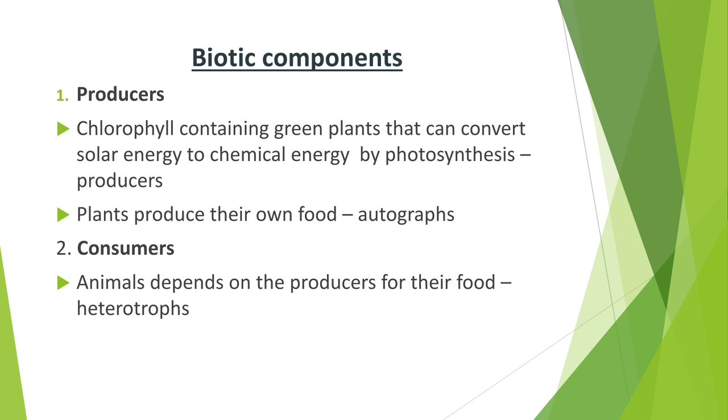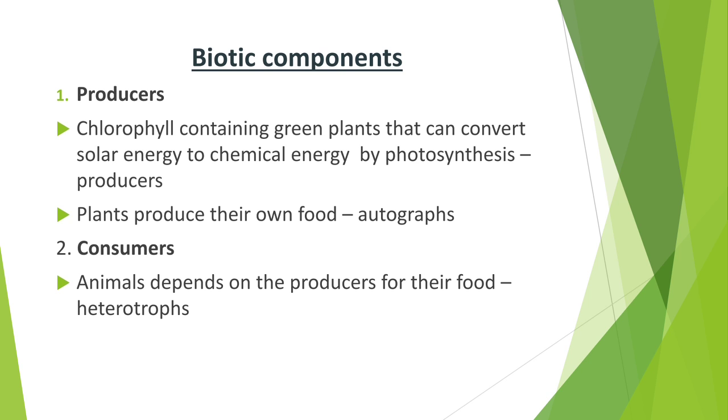First, let's discuss producers. Producers means that during photosynthesis, the food is prepared in the plants.